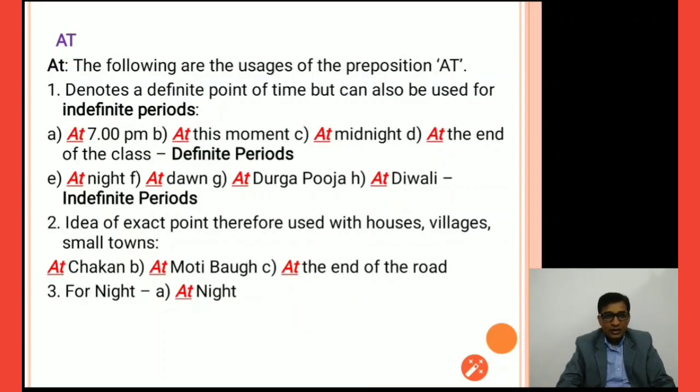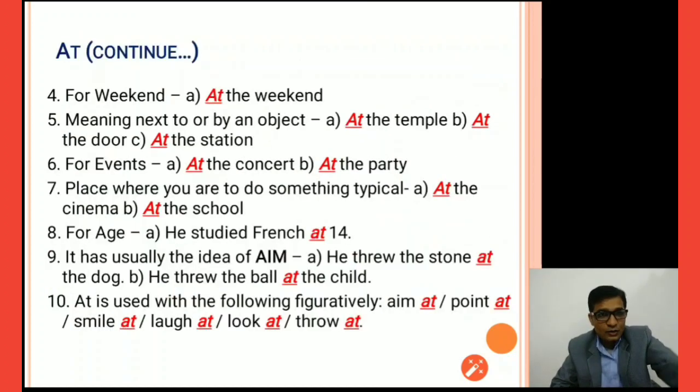At. The following are the usages of the preposition at. It denotes a definite point of time but can also be used for indefinite periods. So it can be used for definite time and also indefinite period. At 7 p.m., at this moment, at midnight, at the end of the class, and definite periods, right? At night, at dawn, at Durga Puja, Diwali, indefinite period. The second one is the idea of an exact point, therefore used with houses, villages, small towns. At Chakan, at Moti Bagh, at the end of the road, at night also. So these are the usages of at.